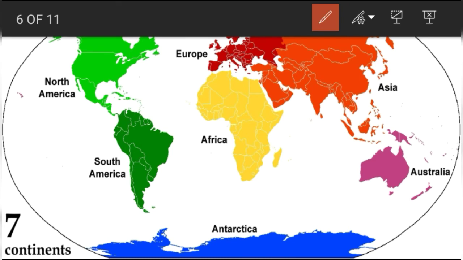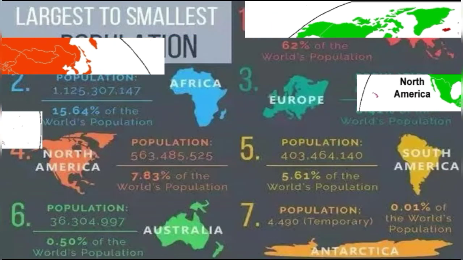In this way, you can remember the continents by area easily. So we can say that Australia is the smallest continent and Asia is the largest continent. Let's move on to the next topic.